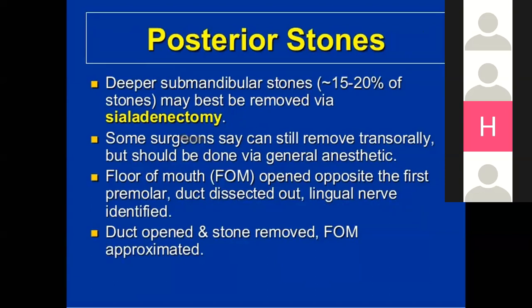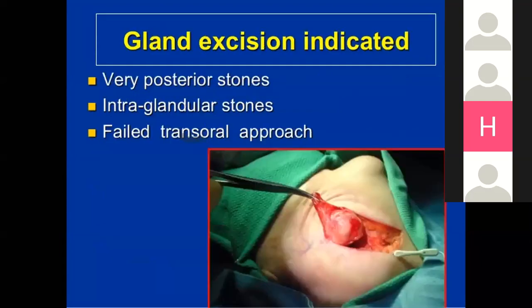The deeper submandibular stones, 15 to 20% of stones, may be removed through the salivary glands. Some surgeons can still remove them transorally, but it should be done under general anesthesia. From the floor of the mouth, open opposite the first premolar, and the duct is dissected out. Then the lingual nerve is identified, and then the duct is opened and the stone is removed. So from the floor of the mouth, most of the stones have been removed.